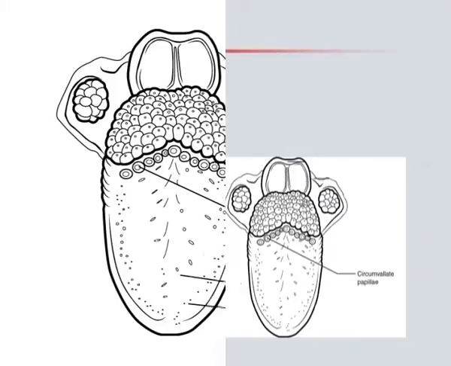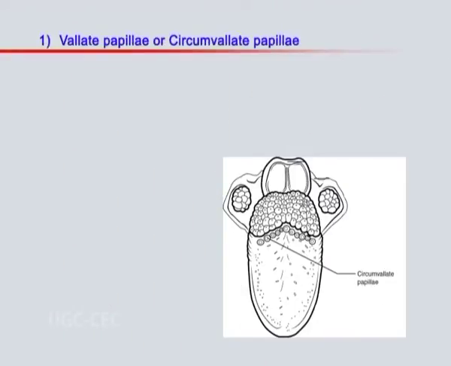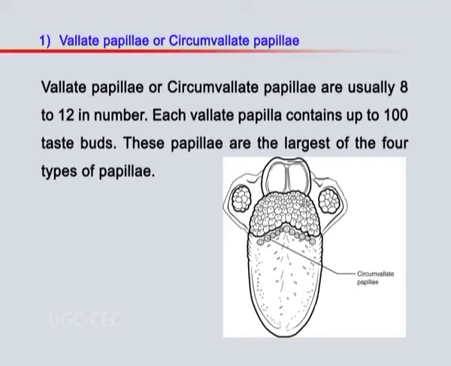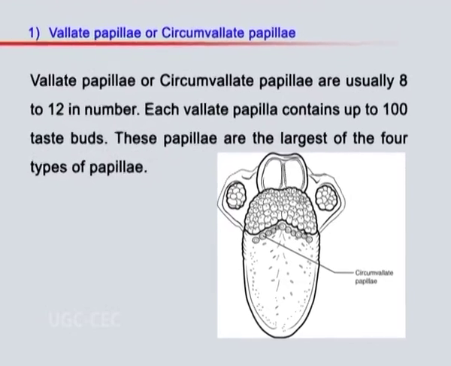Number 1, vallate papillae or circumvallate papillae. These papillae are usually 8 to 12 in number. Each vallate papilla contains up to 100 taste buds. These papillae are the largest of the 4 types of papillae.